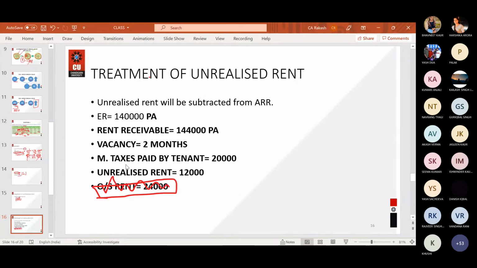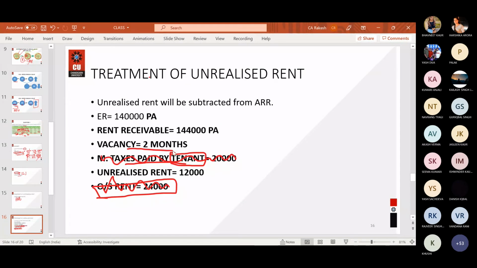Then you have municipal taxes paid by the tenant. If you remember in the previous slides, I have told you if it is paid by the owner, then only we will consider it. Otherwise, we will not consider it. So again, it is also not of any use to us. It is the irrelevant information given to us.